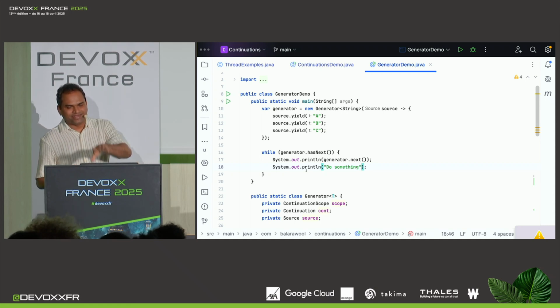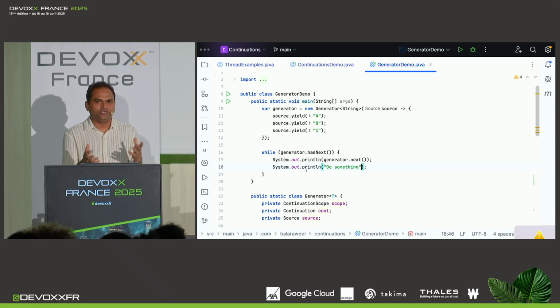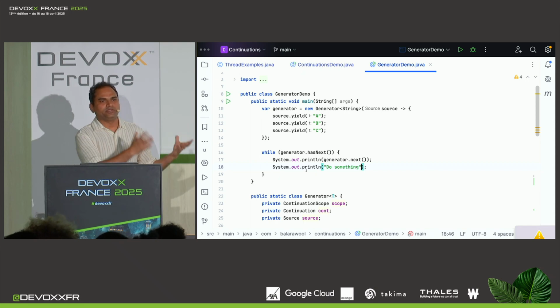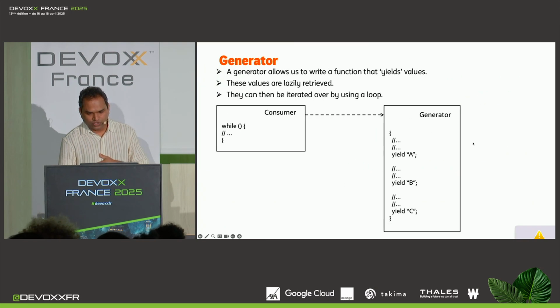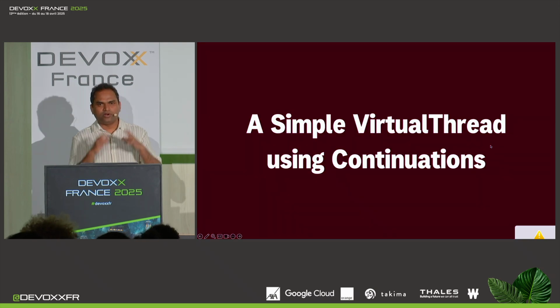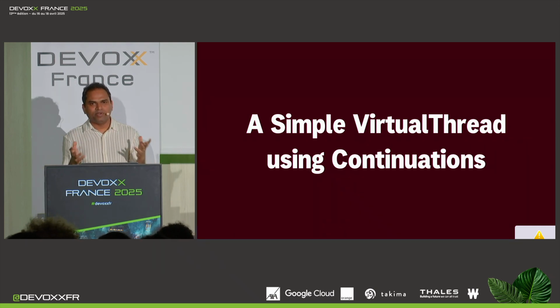Now, I wanted to include this example of implementing a generator using continuation because I wanted to highlight the fact that continuation is a general purpose utility. So it is useful for virtual threads, but also useful elsewhere. But we are here for virtual threads. So let's move on to the third part of this talk, where we are going to implement a simple version of virtual threads using continuations.